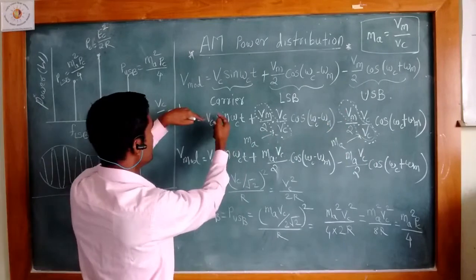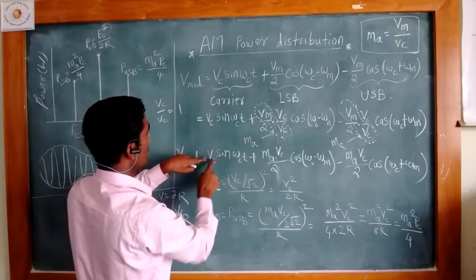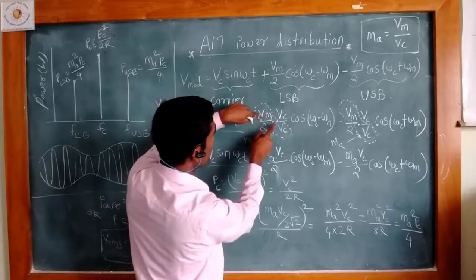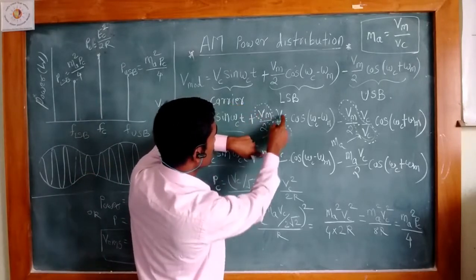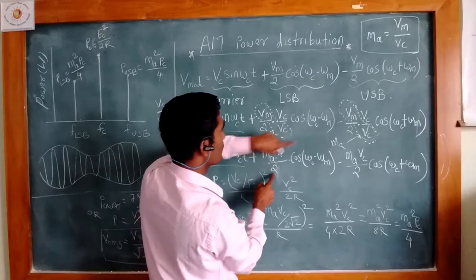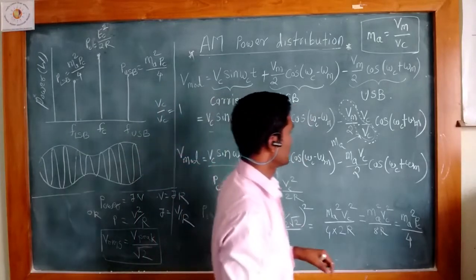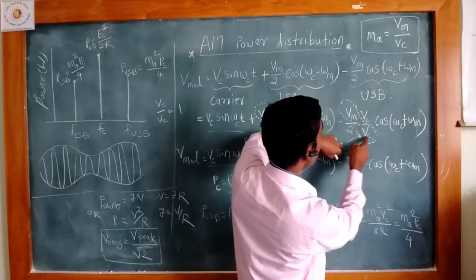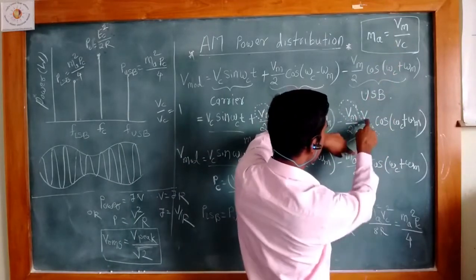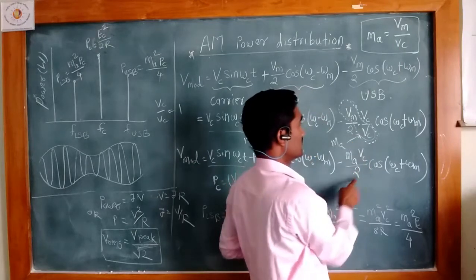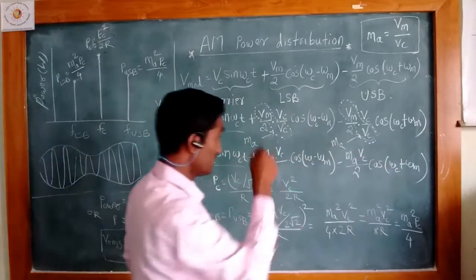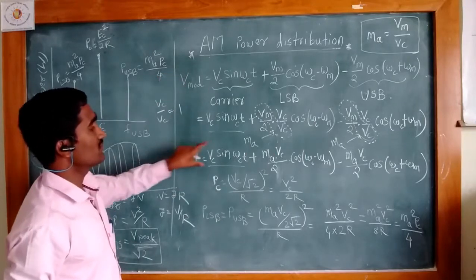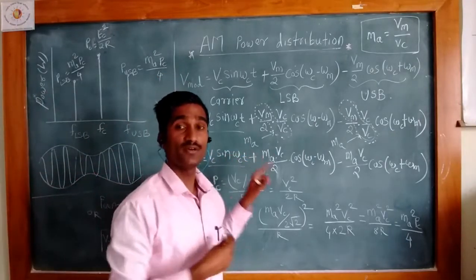So we arrange this equation in terms of Ma, with Vc as it is. Vm divided by Vc is Ma, with Vc divided by 2 as it is, and cos ωct as it is. We simply rearrange this equation in terms of Ma, the modulation index.